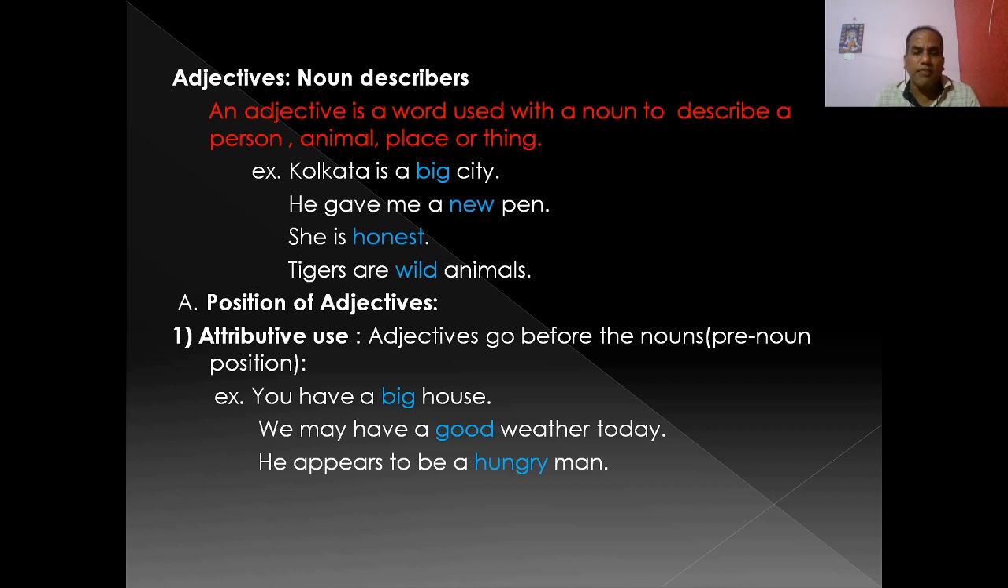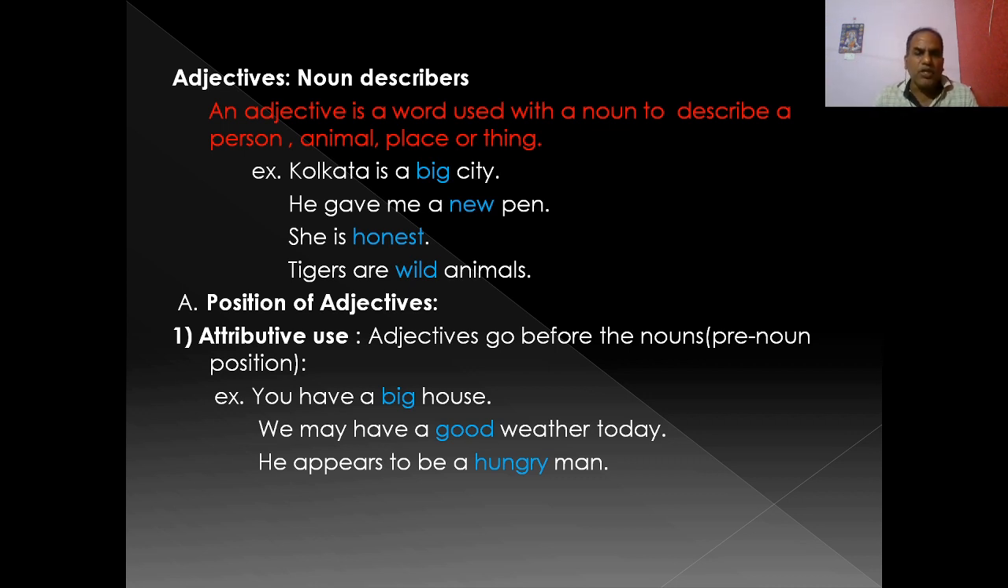They modify. You see, you have a big house. You see, big is the adjective and it describes the noun house and it is used before the noun house. So the position here is pre-noun position or attributive position, or we can say this is the attributive use of adjective, because adjective big is used before the noun house which it modifies.